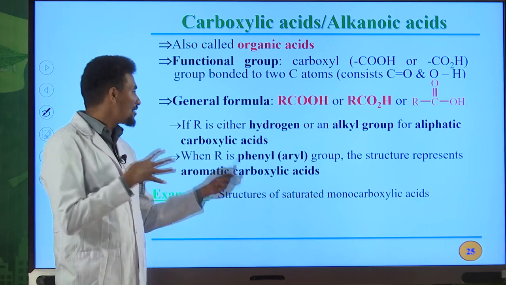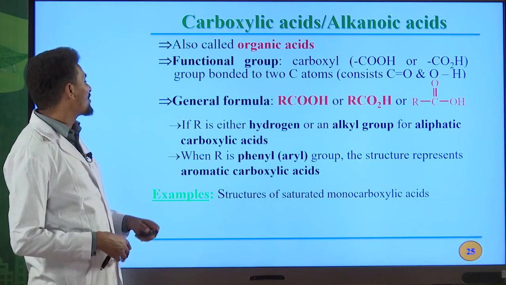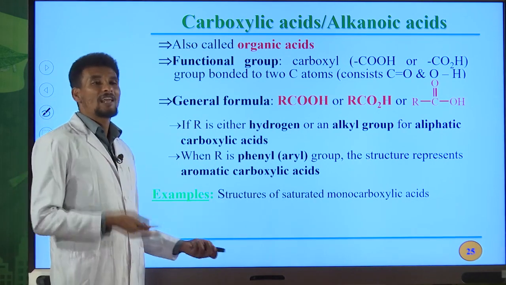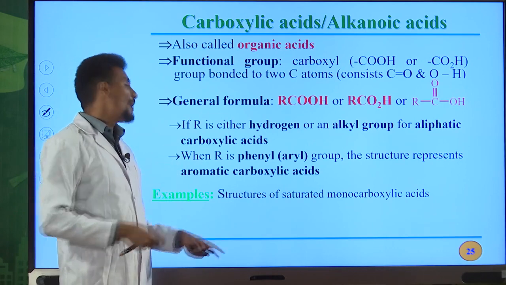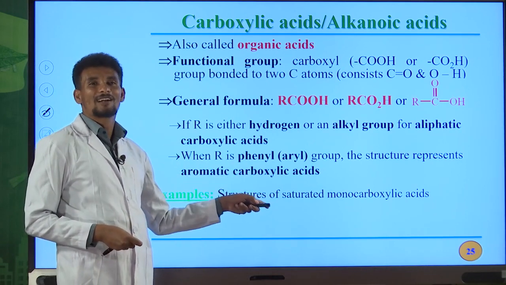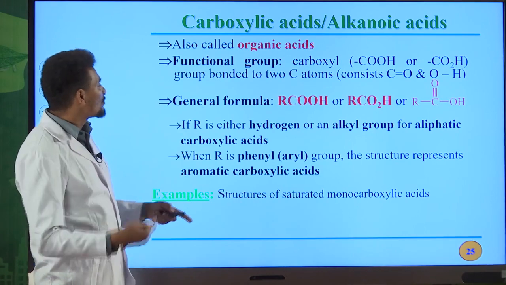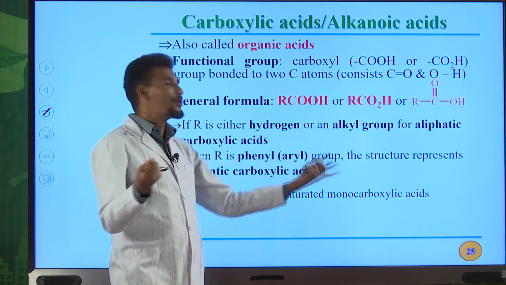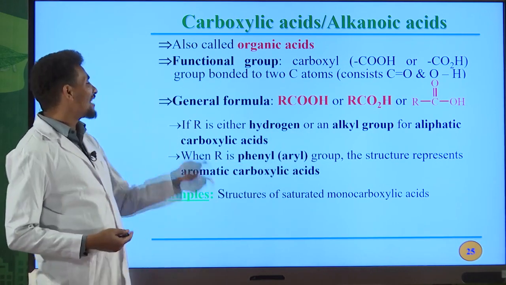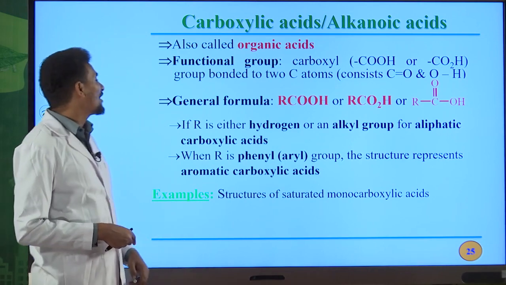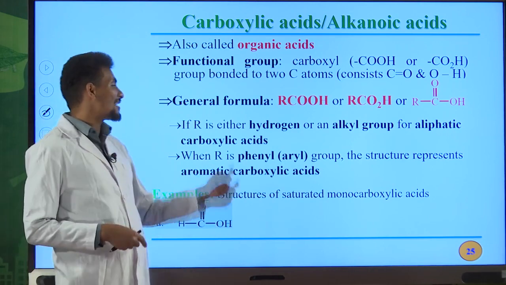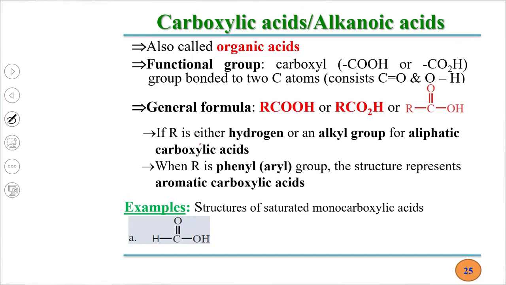So try to differentiate between aliphatic carboxylic acids and aromatic carboxylic acids. If COOH is directly bonded to the benzene ring, that one is an aromatic carboxylic acid. If the COOH group is bonded to an alkyl group or hydrogen atom, that carboxylic acid is an aliphatic carboxylic acid. So these are some saturated monocarboxylic acids.